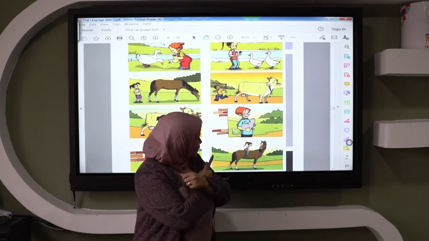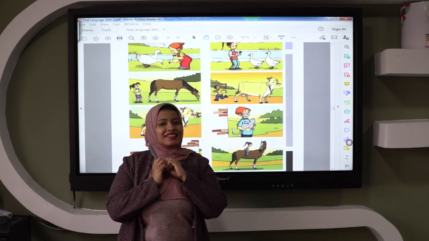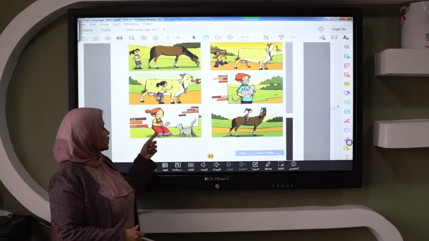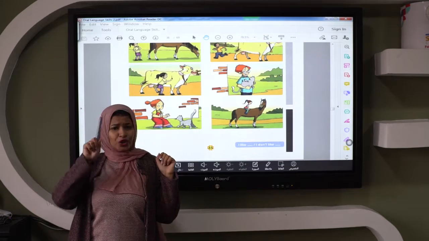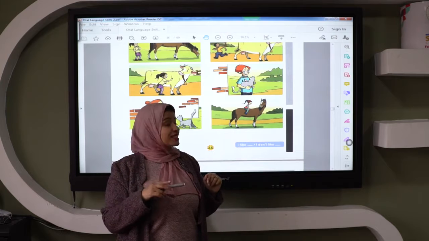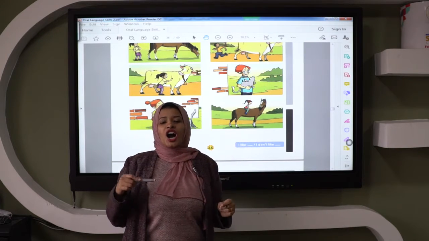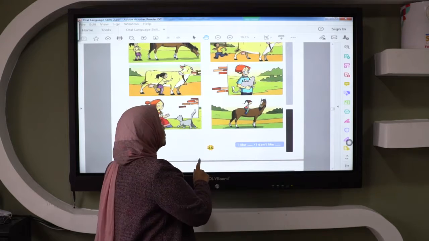And here he hugs the cat. So the boy will say, I like cat. She is afraid of the cat. I don't like cat. Here, she likes the horse, sorry. So she will say, I like horse. Okay.